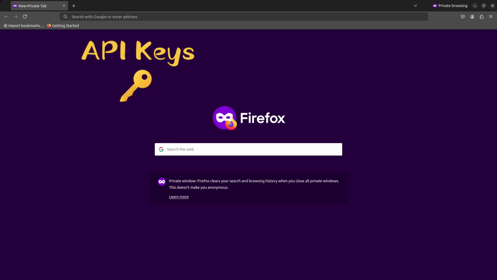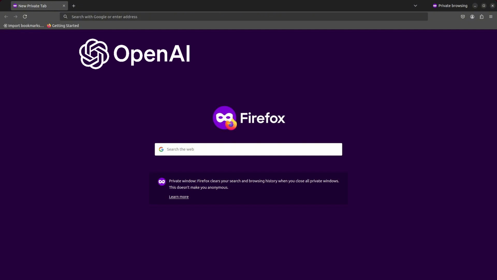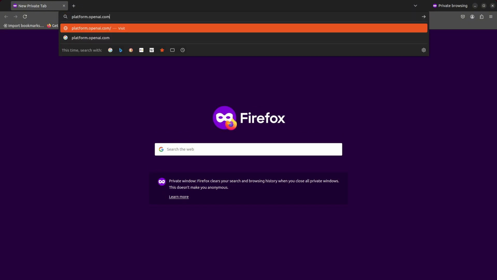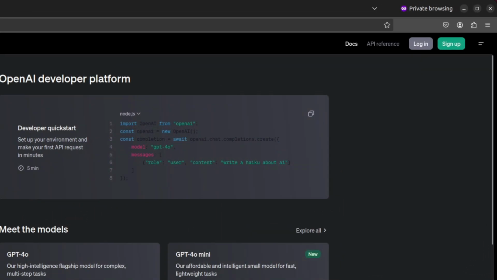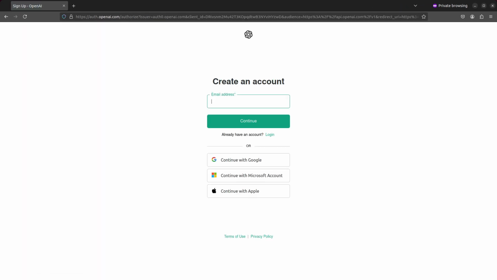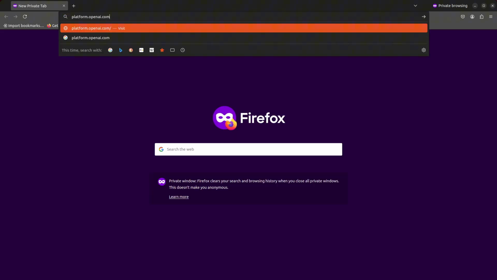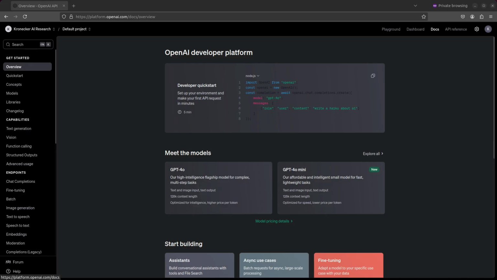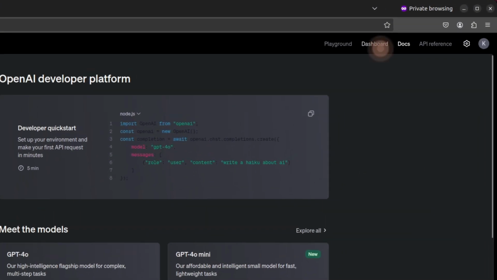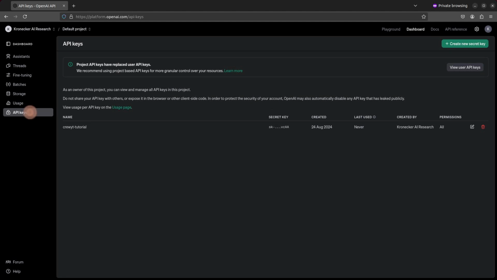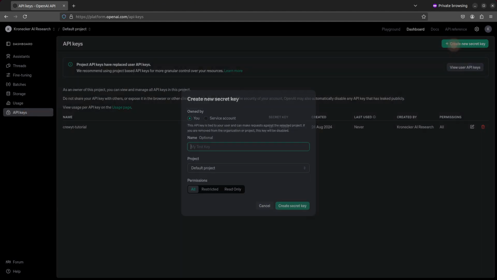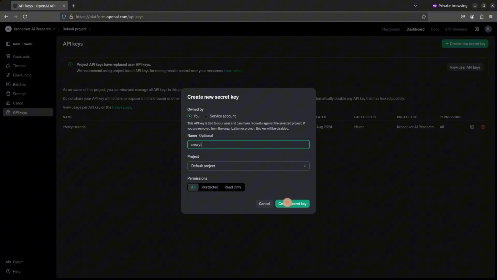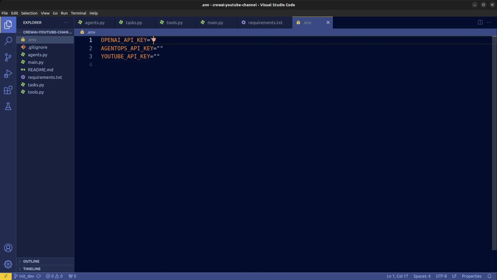Okay, let's move on to obtaining the required API keys. For the LLMs in this tutorial, we need an OpenAI API key. First, create an OpenAI account. Once you sign up, log in at platform.openai.com. New users get a $5 free credit, which expires in about 3 months. After that, navigate to the dashboard, then API Keys section, create a new secret key, and copy it into the .env file you created.